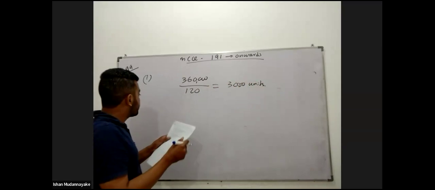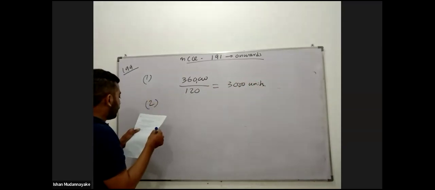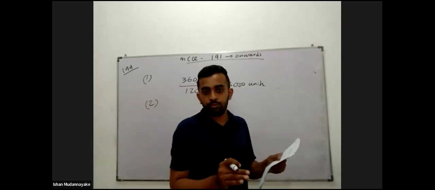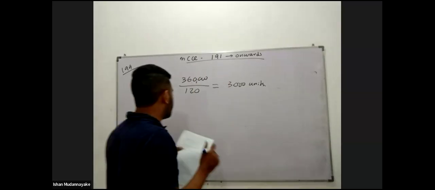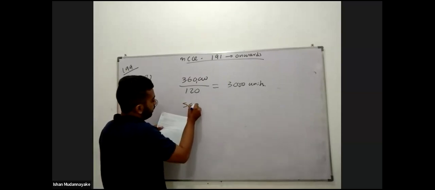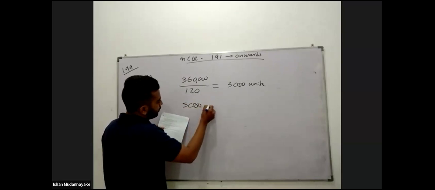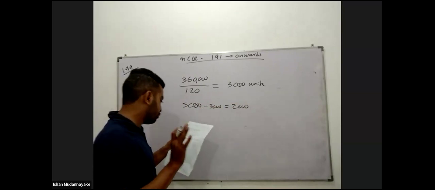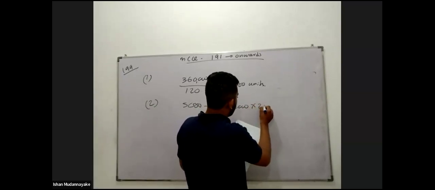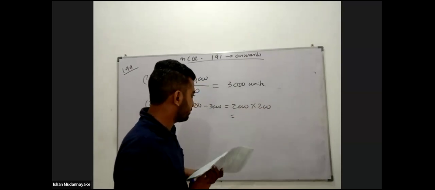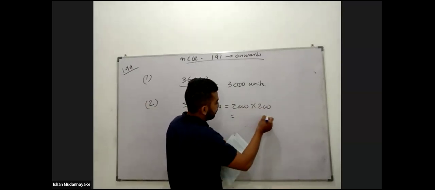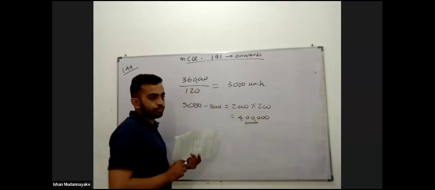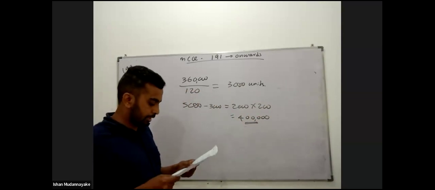Right. Second one, calculate the value of margin of safety. First, margin of safety units. Here expected production 5,000 minus 3,000, 2,000. That is the margin of safety in units, but to calculate value, multiply by 200. Then how much is the margin of safety in value? The answer is 400,000.